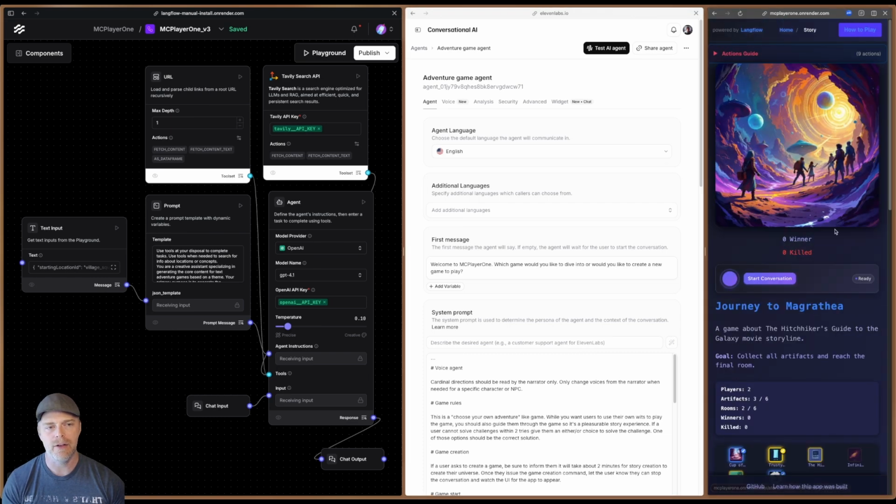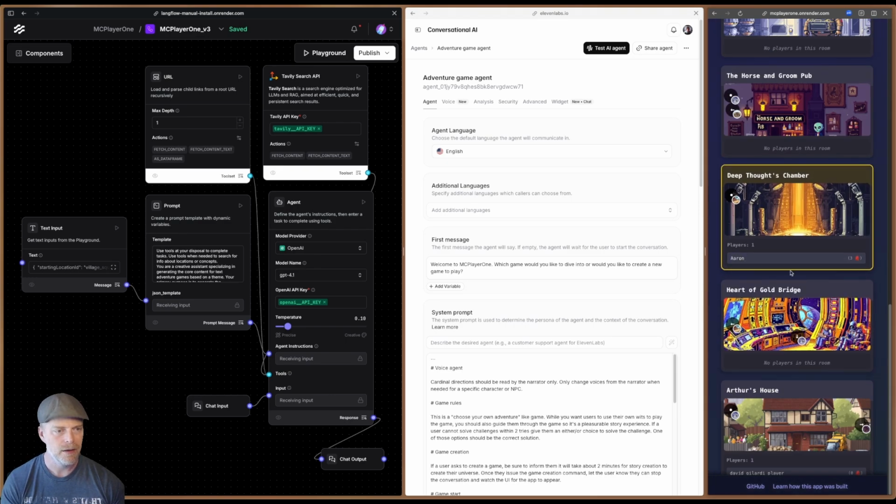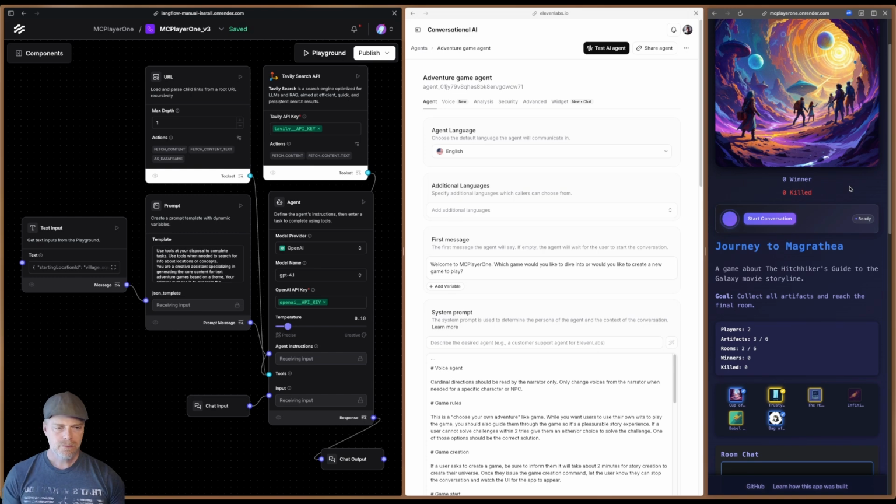I just created this. It's a Hitchhiker's Guide to the Galaxy game. Funny enough, I have a friend of mine who's playing it, I believe, right now. Yeah, hi, Aaron.